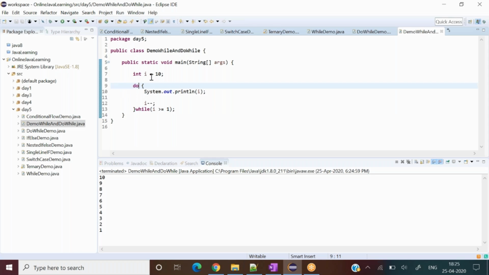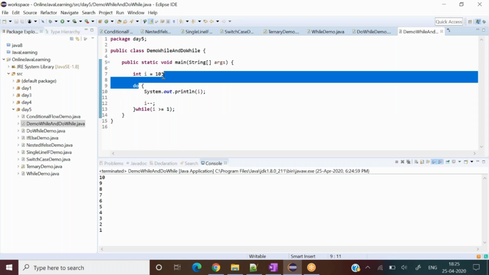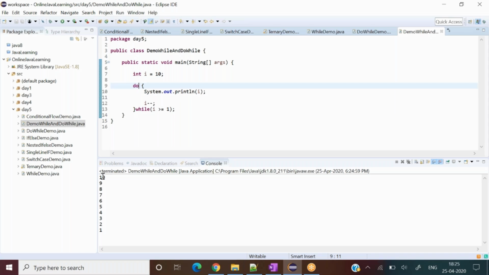It's a simple program. What I have done: initialize i to 10. First, 10 would get printed, then i would get decremented. Then 9 would get tested with 1. So it has actually executed once.